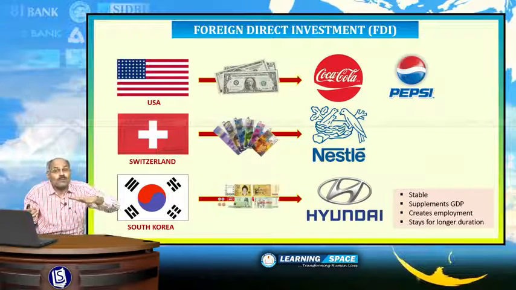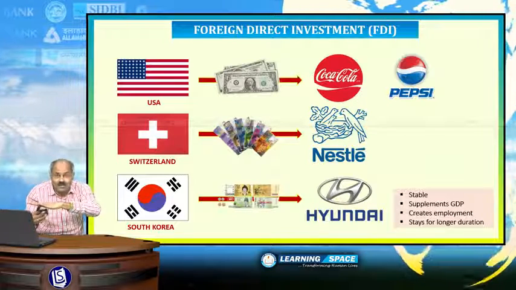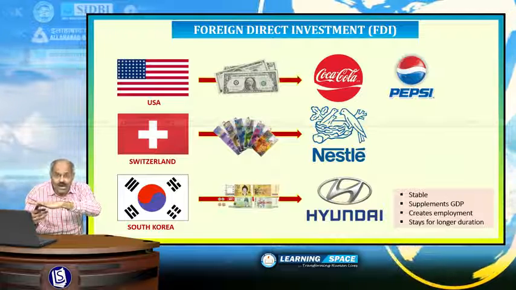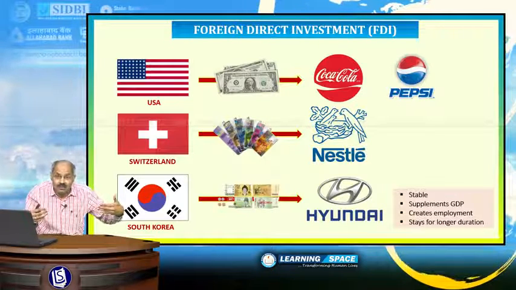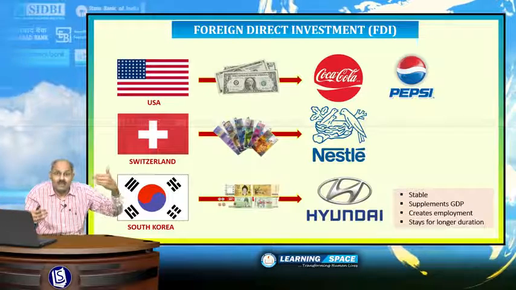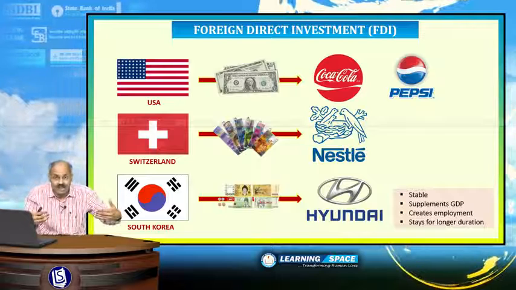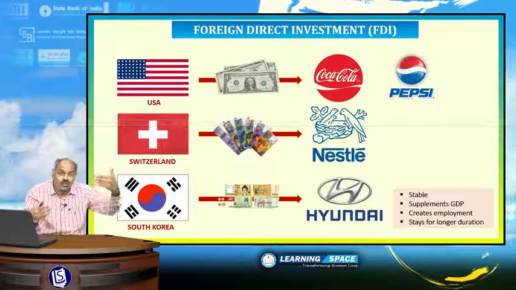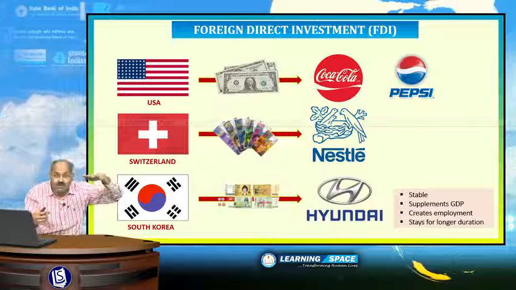They are allowed up to certain limit. Certain limits are prescribed by the government from time to time. If it is telecom sector, 100% is allowed. Vodafone is one example. If it is banking, 74% is allowed. If it is defense, 49% is allowed. If it is insurance, 49% is allowed. Like that, the limits are given by government from time to time.